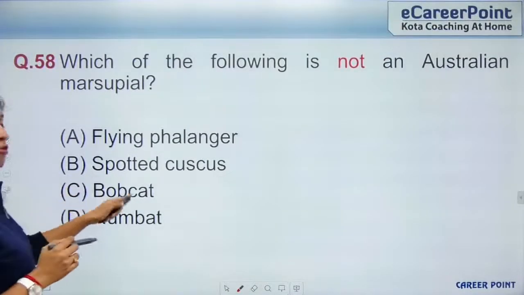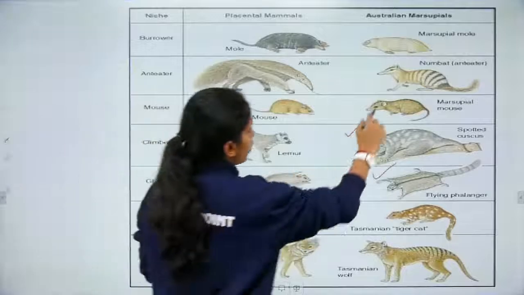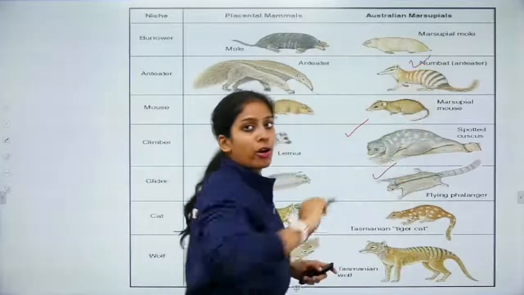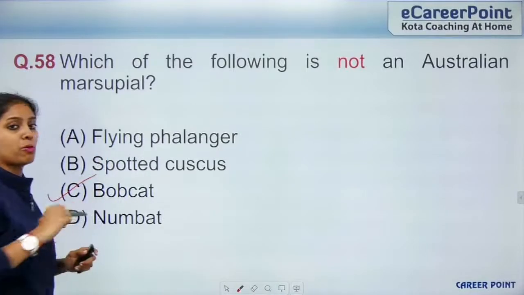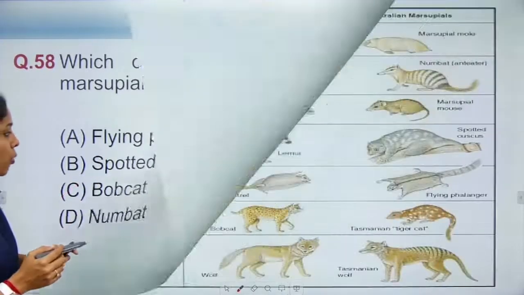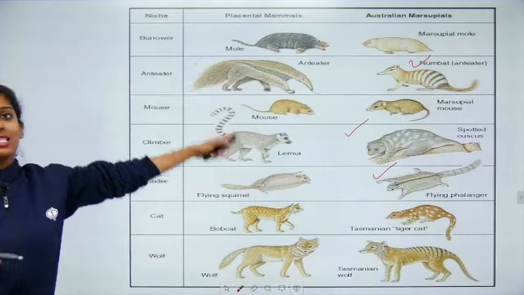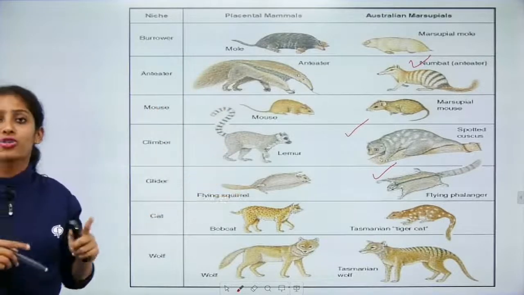But let's check for numbat. So numbat is also here. So all the three are Australian marsupials. So which is not an Australian marsupial is a bobcat. Alright, but let's see where the bobcat comes. It is a placental mammal. It's not an Australian marsupial.